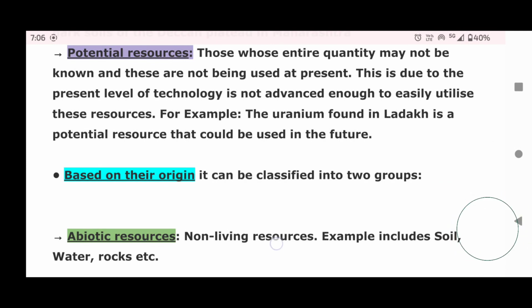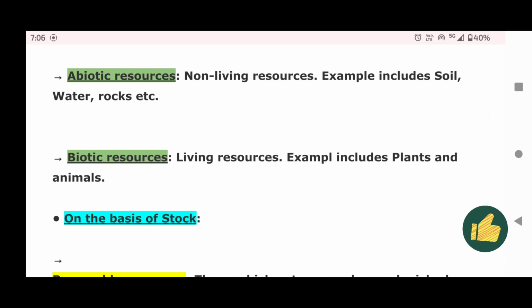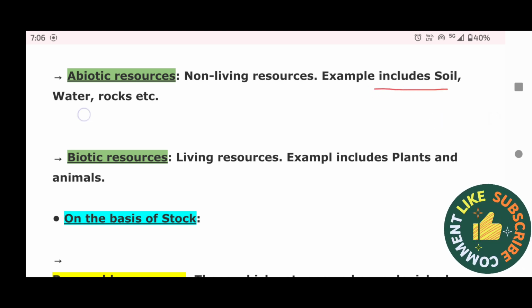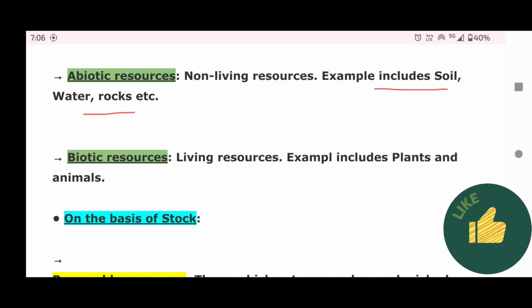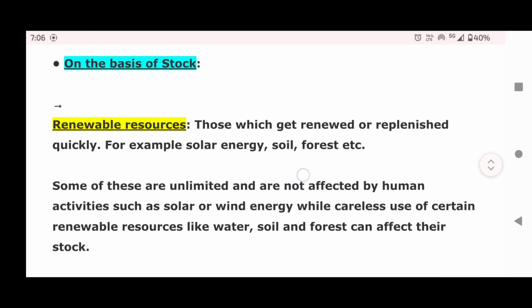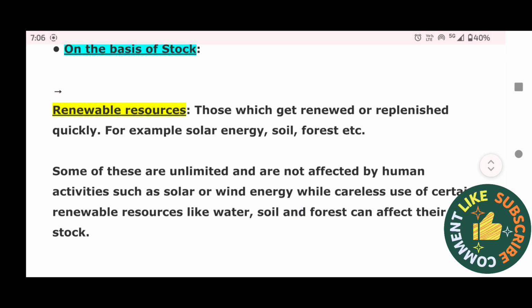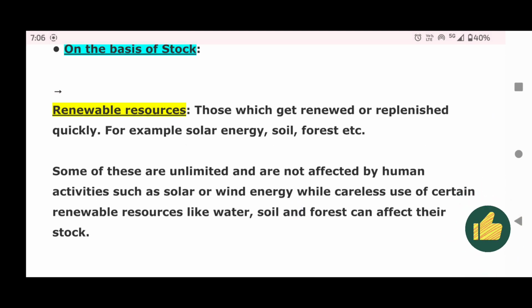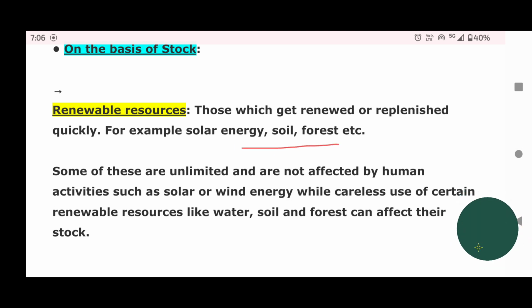Based on the origin, the resources can be classified into two groups, that is abiotic resources and biotic resources. Abiotic resources are non-living resources, for example, soil, water, rock, etc. Biotic resources are living resources. Examples include plants, animals, humans. On the basis of stock, resources can be classified into two, that is renewable resources, those which get renewed or replenished quickly. For example, solar energy, soil, forest, etc.